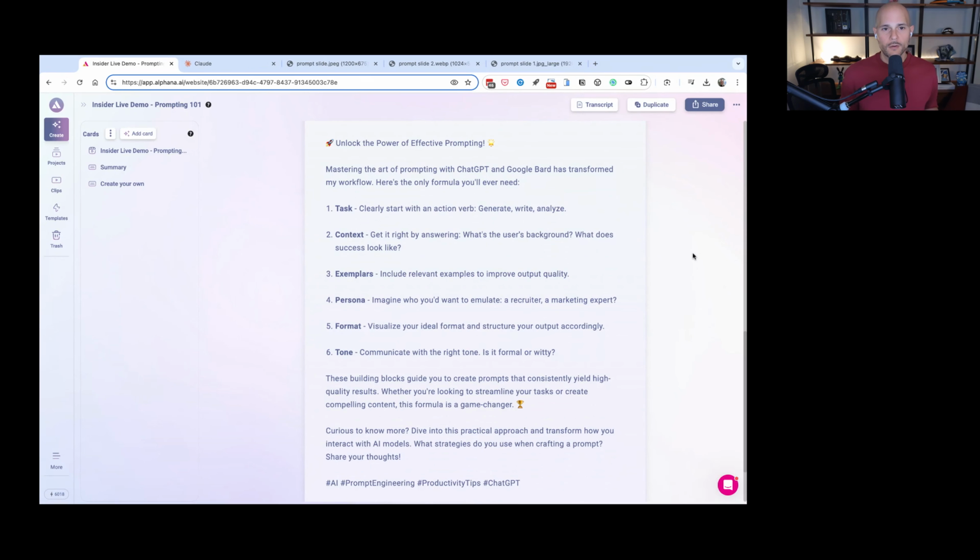Okay, unlock the power of effective prompting. So I'm reading the LinkedIn post. In this case, it's saying, mastering the art of prompting with ChatGPT and Google Bard has transformed my workflow. Here's the only formula you'll ever need. Task. Clearly start with an action verb.